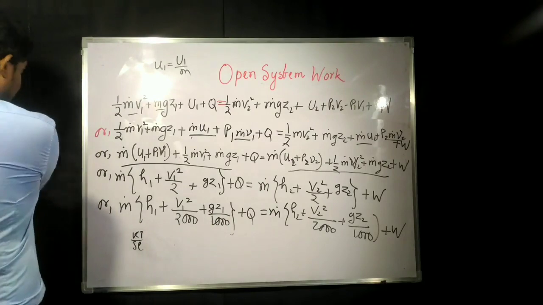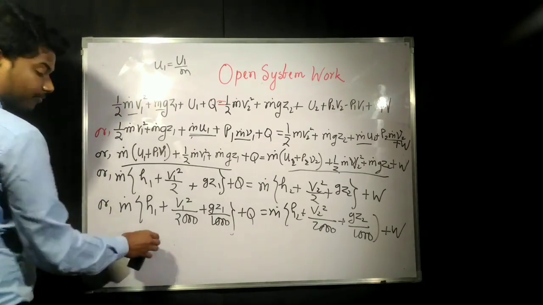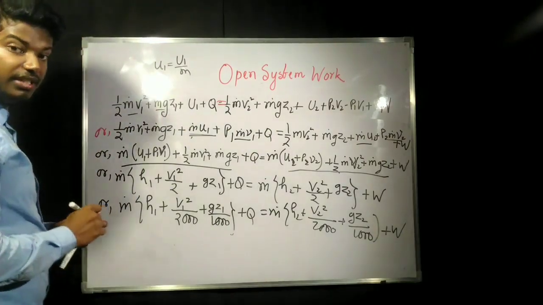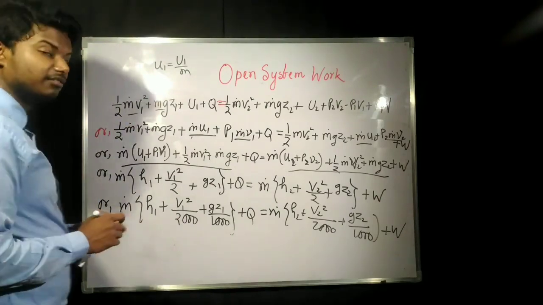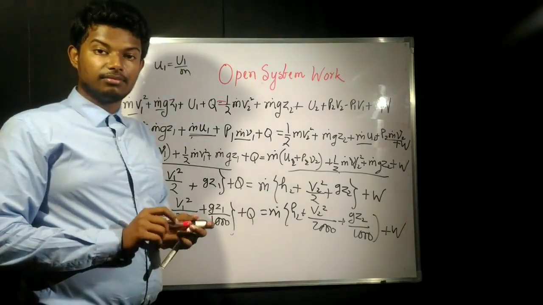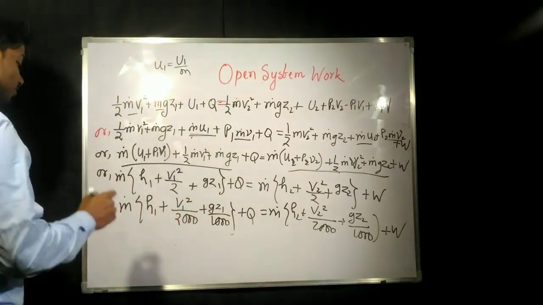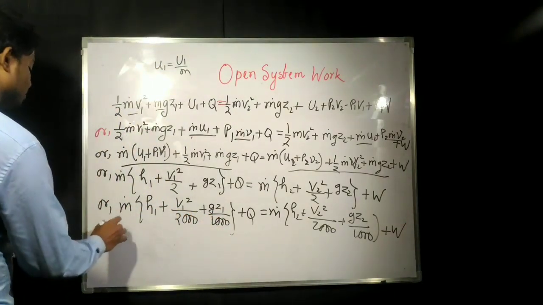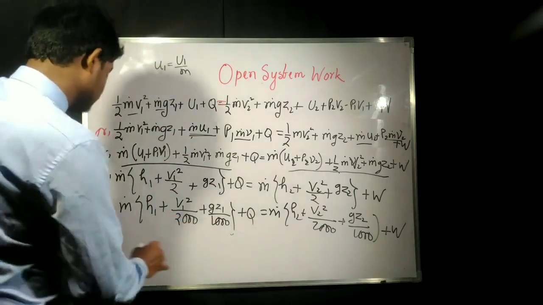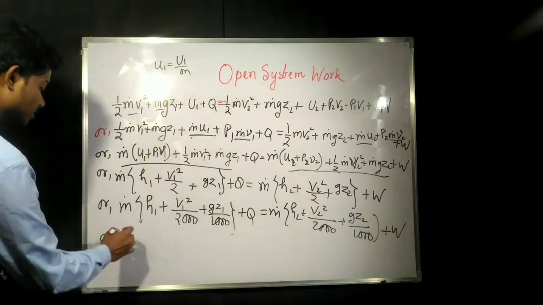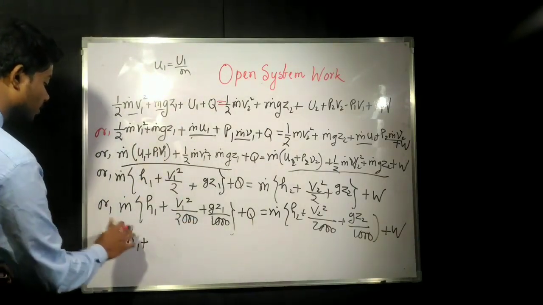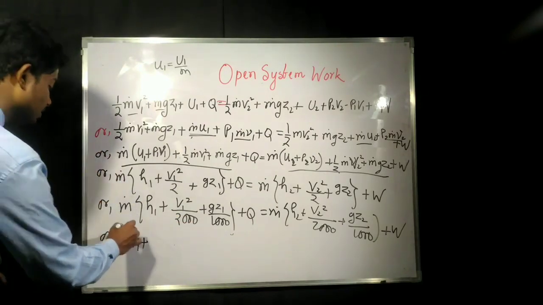Now if we divide all this by mass flow rate, what will happen? Mass flow rate and mass flow rate will be cancelled.